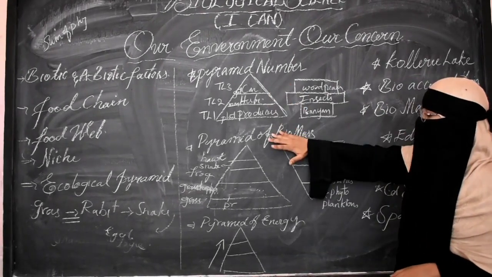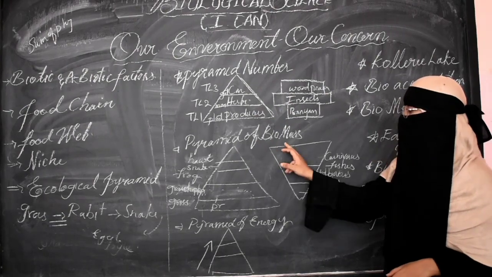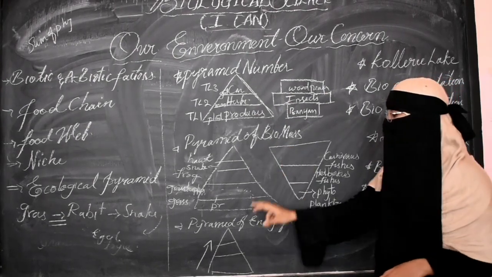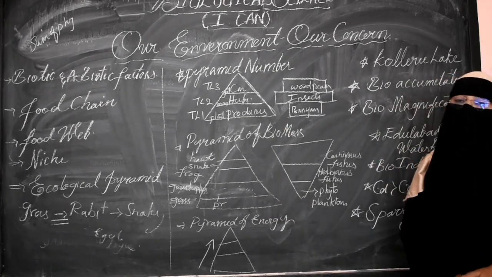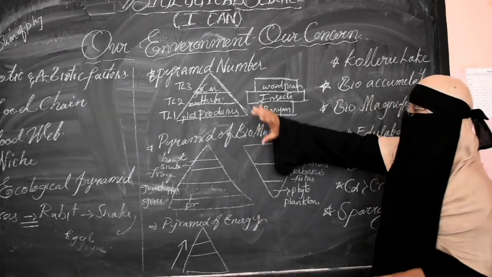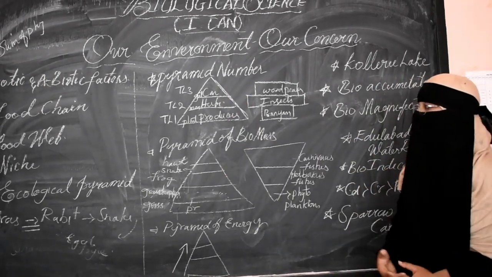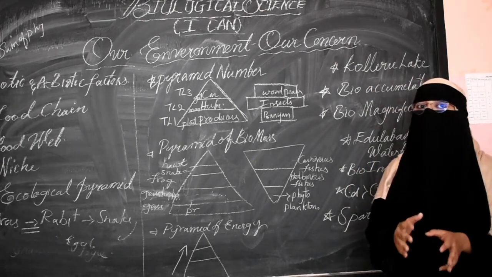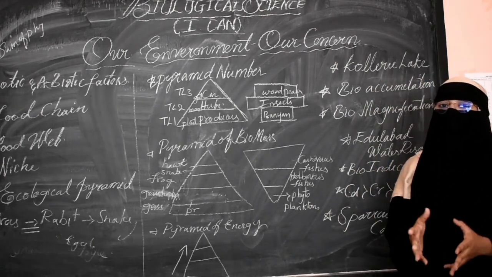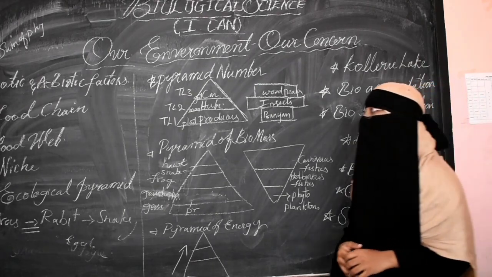Now the ecological pyramid is of 3 types: the pyramid of number, the pyramid of biomass and the pyramid of energy. These 3 pyramids are very important. Most of the time they give the pyramid and ask you to write its definition, and often they ask the reason why there are only 3, 4 or 5 steps within the pyramids. So we need to be aware of that reason.